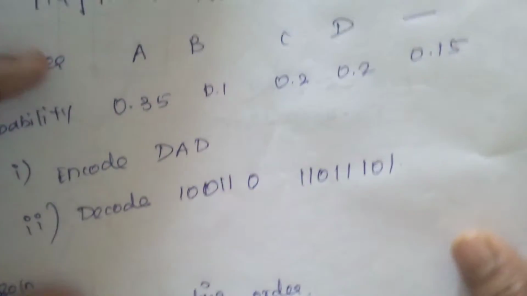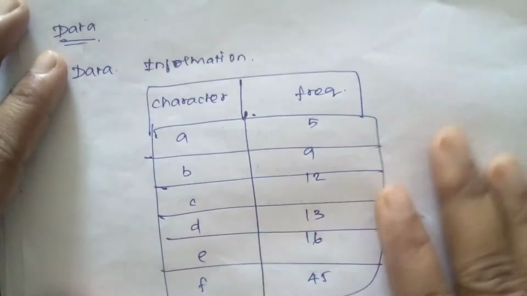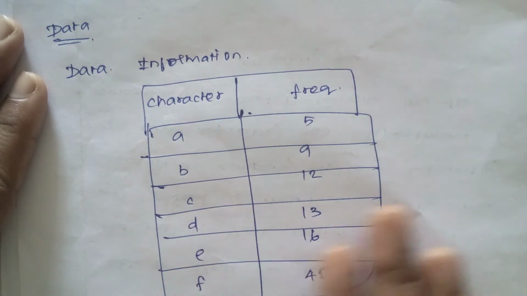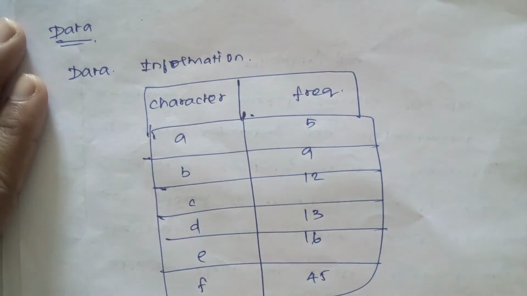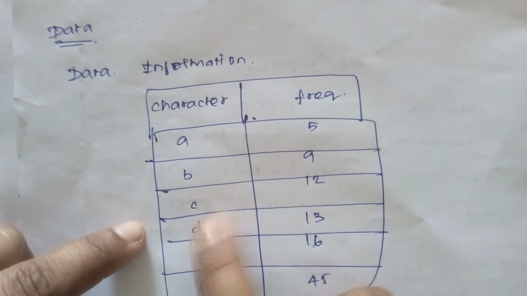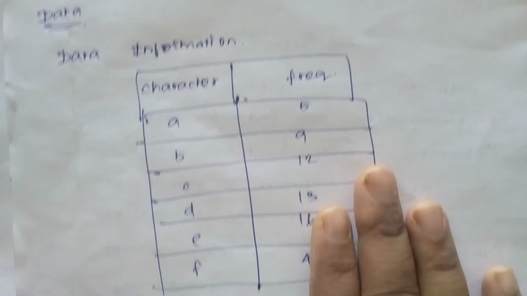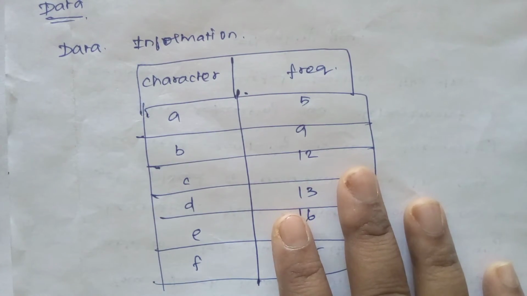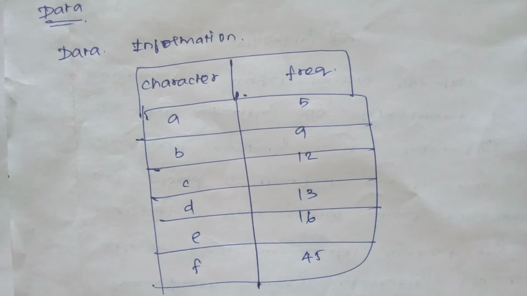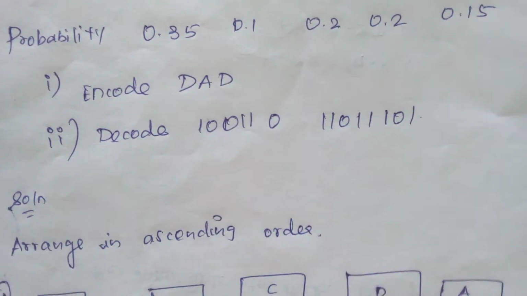See how the problem for a Huffman tree would be. Initially they will give it like this: character and frequency, that is nothing but data information. A, B, C, D. For each character they are giving separate frequencies, different values. This is one type of question they will ask. And then in Huffman tree they also ask in another manner.